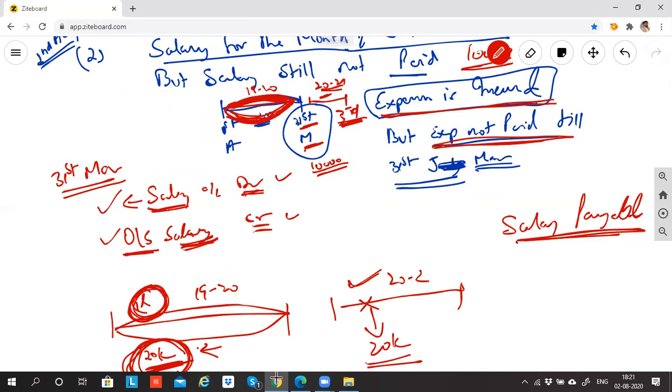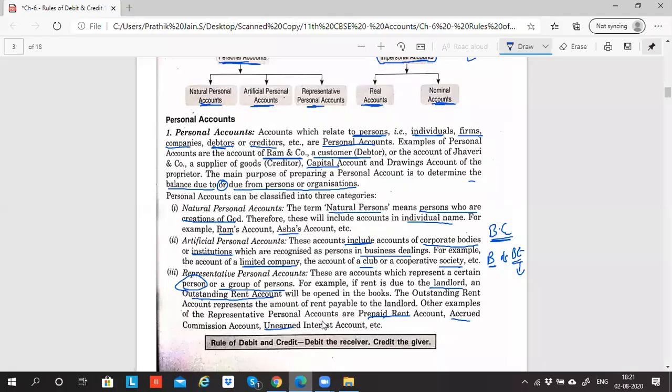What rule applies here for outstanding salary? The personal account rule says debit the receiver, credit the giver. So what will I do?